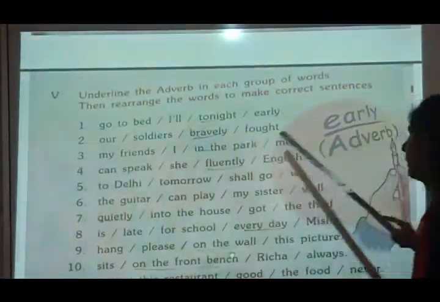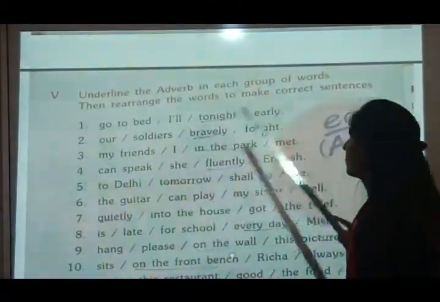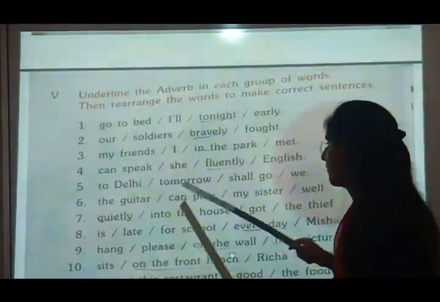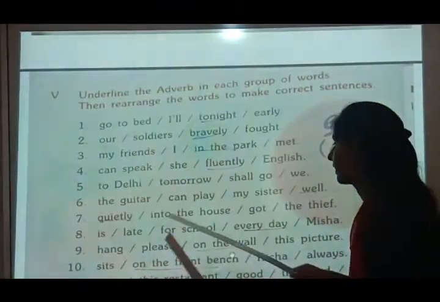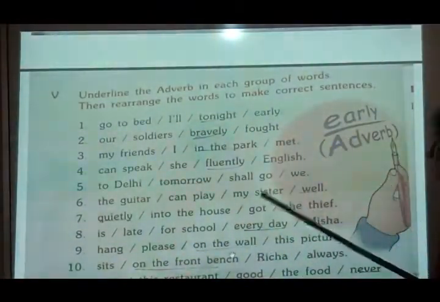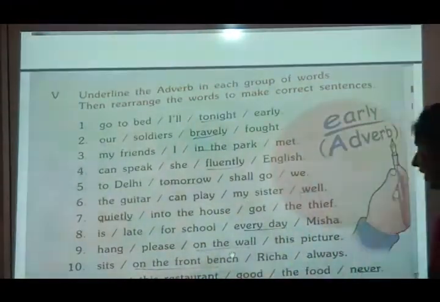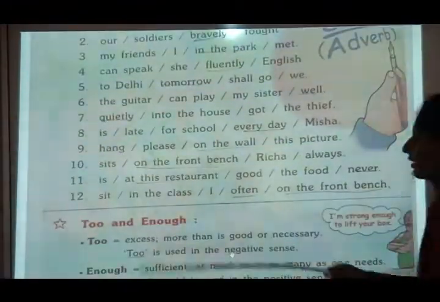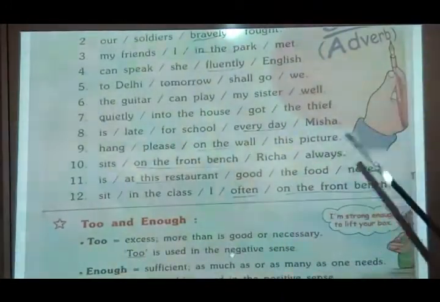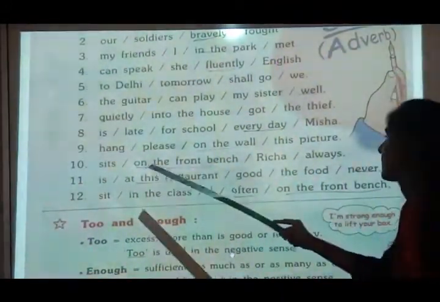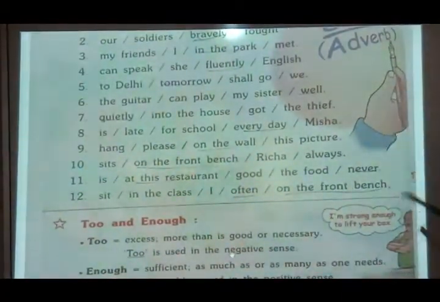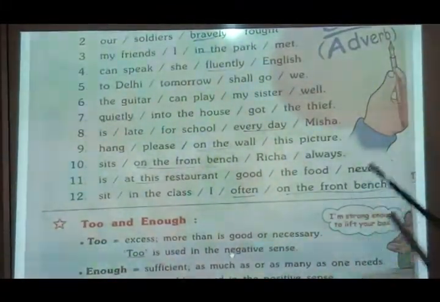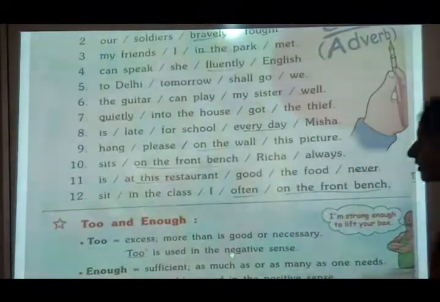Our soldiers bravely fought. So our soldiers fought bravely. Can speak she fluent English? So she can speak English fluently. The guitar can play my sister well. So my sister can play the guitar well. Now see, hang please on the wall this picture. So please hang this picture on the wall. Is at this restaurant good? The food never. So the food is never good at this restaurant.